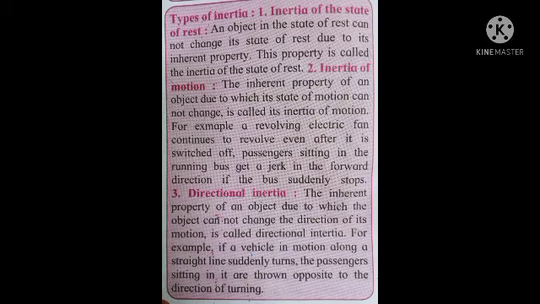The object is taking a turn, like the bus is taking a turn, and all the passengers sitting in it are thrown opposite to the direction of turning.